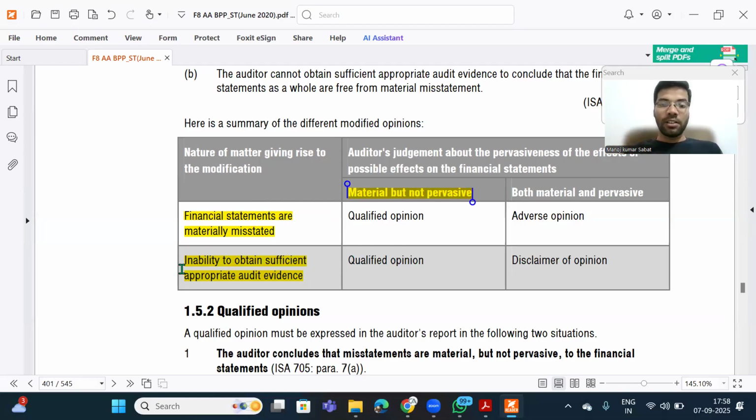And whenever auditor is unable to obtain sufficient appropriate audit evidence related to some matters, he may not be getting the audit evidence. Now, if there is a possibility of misstatement in those areas where he is not going to get the audit evidence, even in that case, auditor will be giving a qualified opinion, right? So in this case, auditor is having the evidence and in this case he is not having the evidence. That is the reason why I did not say misstatements. What did I say? The possibility of misstatements, right?